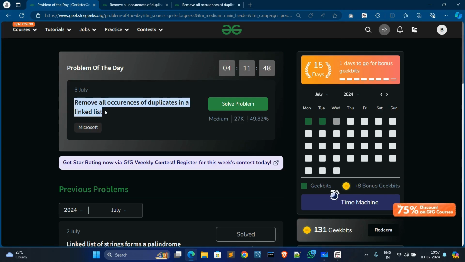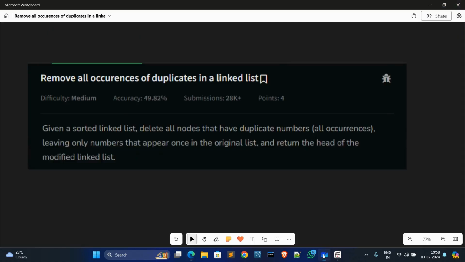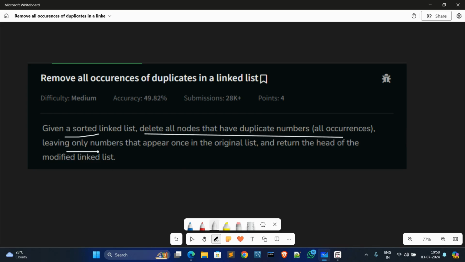In today's video, we will remove all occurrences of duplicates in a linked list. Go to the problem statement. In the problem statement, you are given a sorted linked list. You have to delete all nodes which have duplicate numbers, leaving only the numbers which appear only one time in the original list, and return the head of the modified linked list. Okay, first we have to delete all duplicates, then we have to return our modified linked list. Now go to example 1.